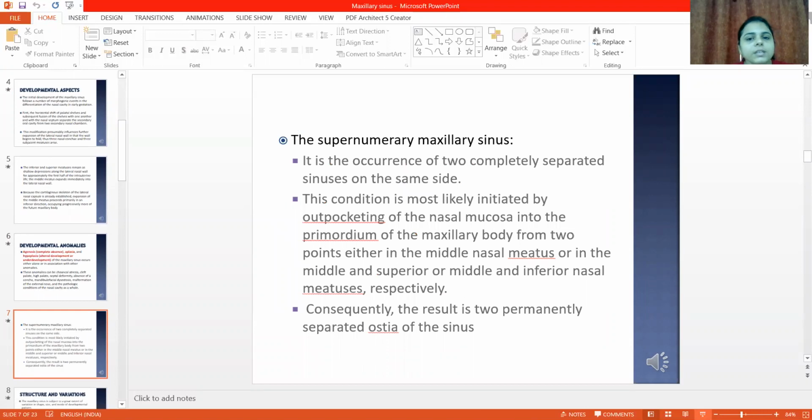The supernumerary maxillary sinus is the occurrence of two completely separated sinuses on the same side. This condition is most likely initiated by the outpocketing of the nasal mucosa into the primordium of the maxillary body from two points, either in the middle nasal meatus or in the middle and superior or middle and inferior nasal meatuses respectively. Consequently, the result is two permanently separated ostia of the sinus.